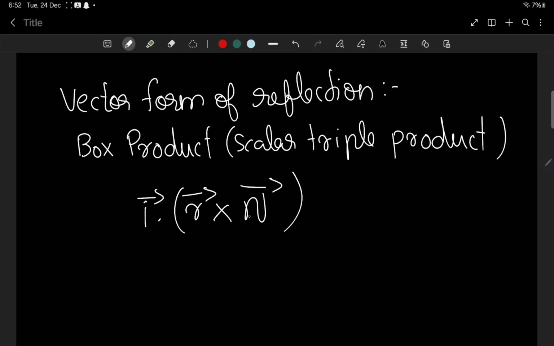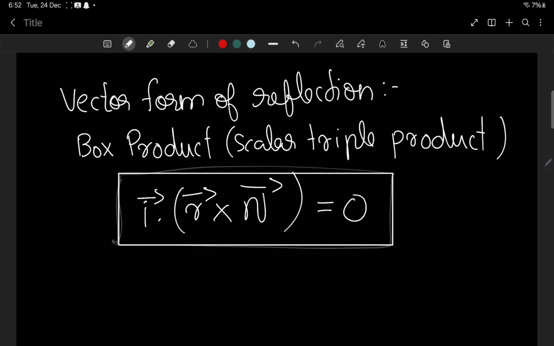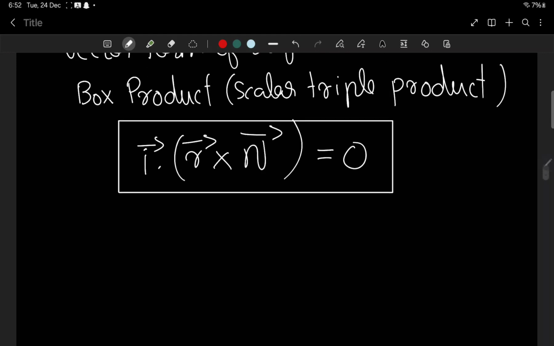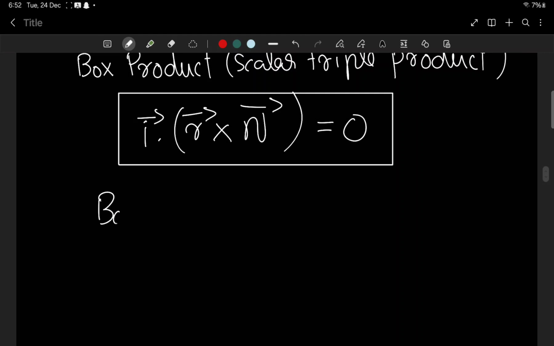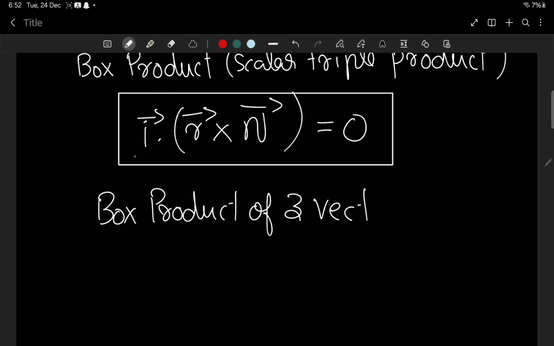That is I cross R cross N. This will be equal to 0. This is the vector form. What does this form mean? That is I dot R cross N. Really box product of three vectors, box product means the scalar triple product, like this type, that is I dot R cross N.